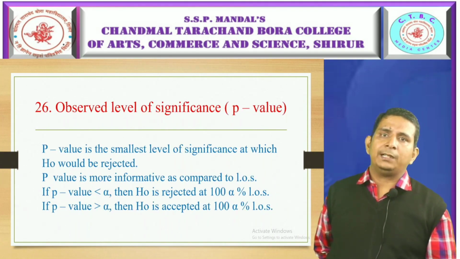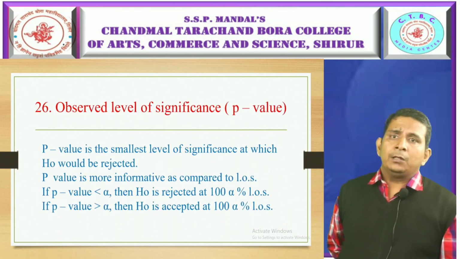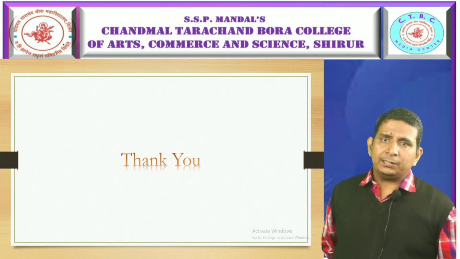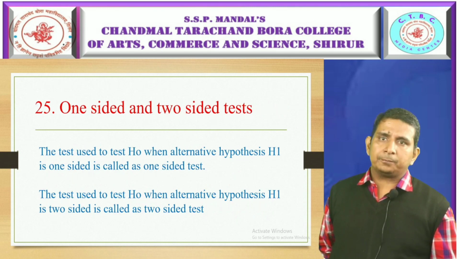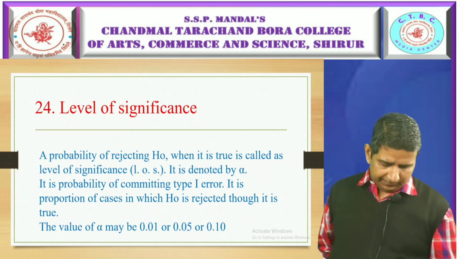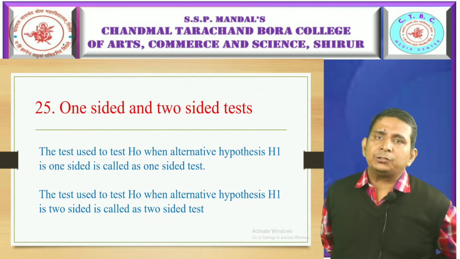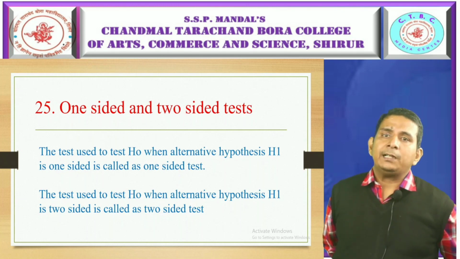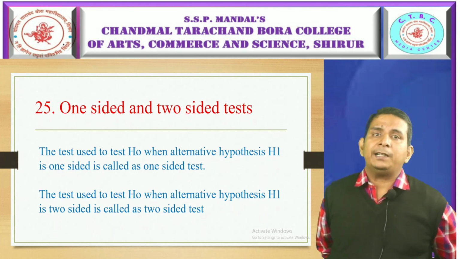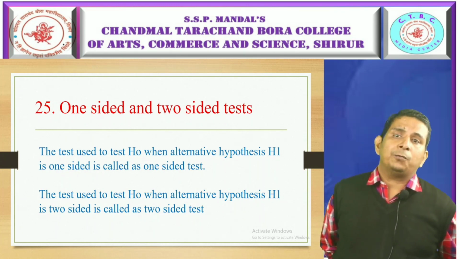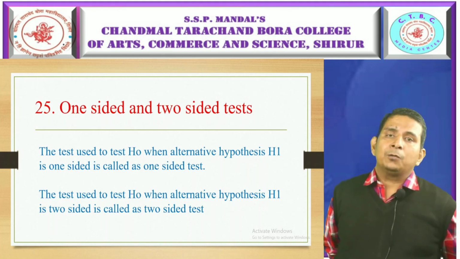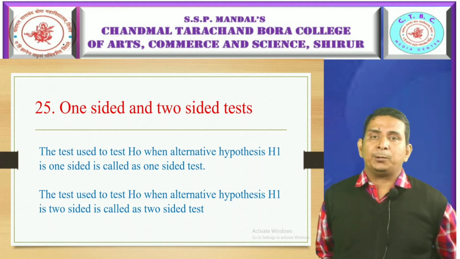One-sided and two-sided test. One-sided test means a test which is used for testing null hypothesis H naught when alternative hypothesis H1 is one-sided. Previously we have studied one-sided hypothesis and two-sided hypothesis.